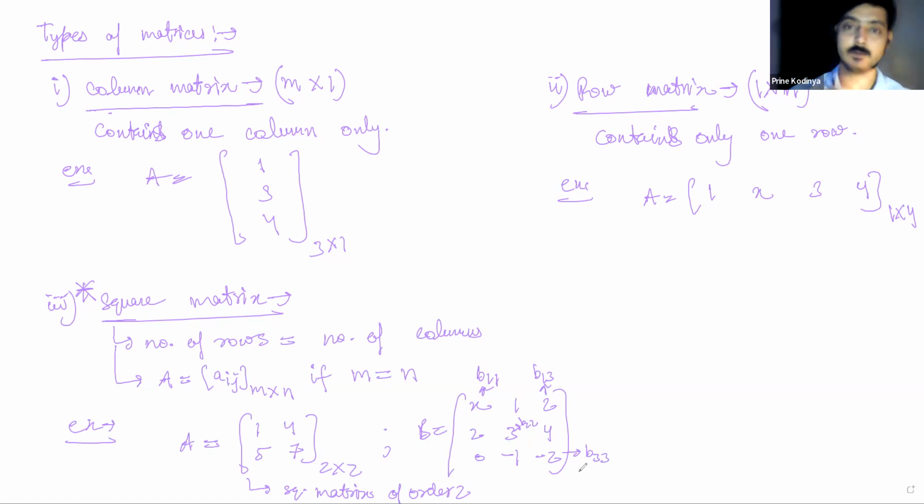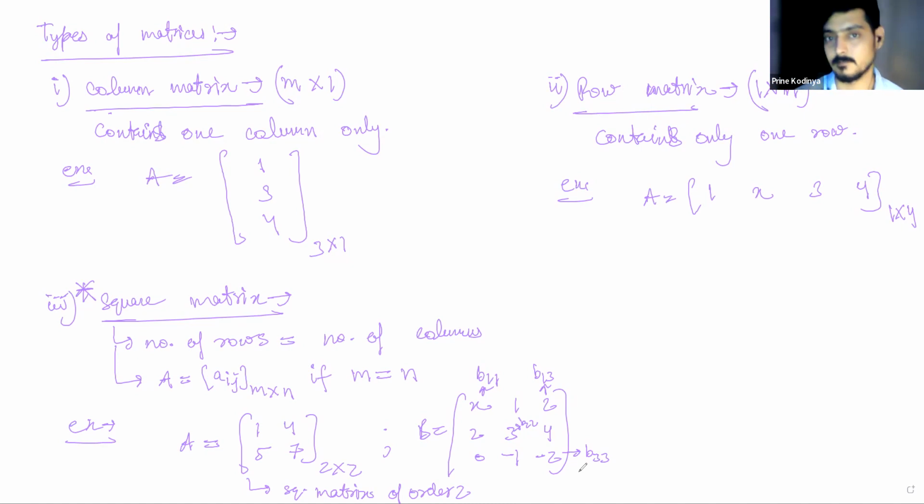So x is first row, first column, this 3 is second row, second column, and this minus 2 is third row, third column. Because of this property, when we write all of these elements, i and j both are the same. Because of this property, they are known as diagonal elements.